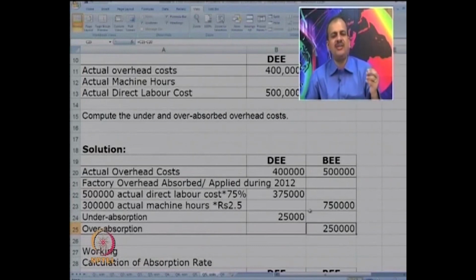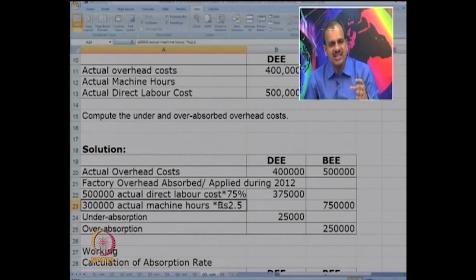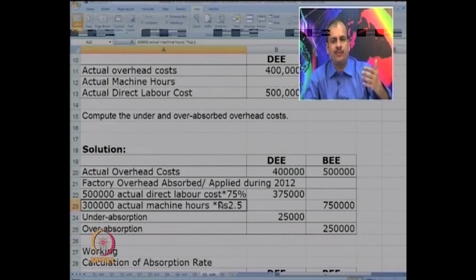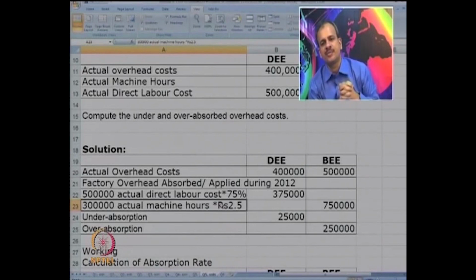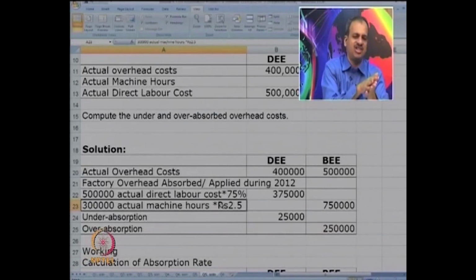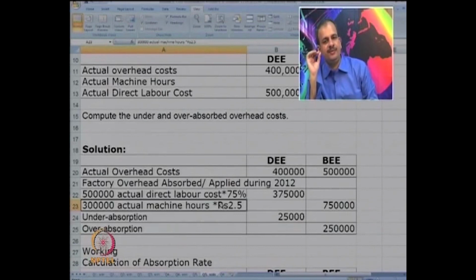That means the rate of 2.5 which they charge is excessive. So, they may have a negative supplementary rate. Say if they find that instead of 2.5 they could have charged only 2 rupees, they can have minus 0.5 as supplementary rate. Actual are different, I am just giving you an example. So, supplementary rate could be positive or negative. But what I am trying to convey is, one way of making the correction is to have a supplementary rate.